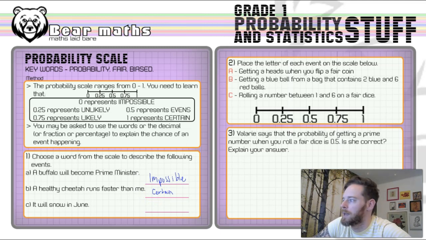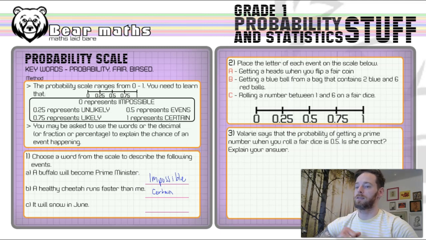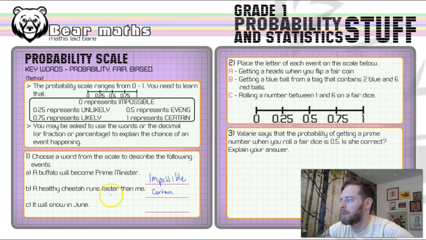And in C, it will snow in June. How likely is it going to be to snow in June? This is interesting because currently the weather that we've had this week, it's been really weird. We've had snow and sun at the same time. It's been slightly warm and really cold in the same day. I say slightly warm, the sun's been out and it's warmed a bit of the garden up, but yeah, it's not going to snow in June, is it? It's not very likely to, but it's not impossible. So we're going to say it's unlikely.